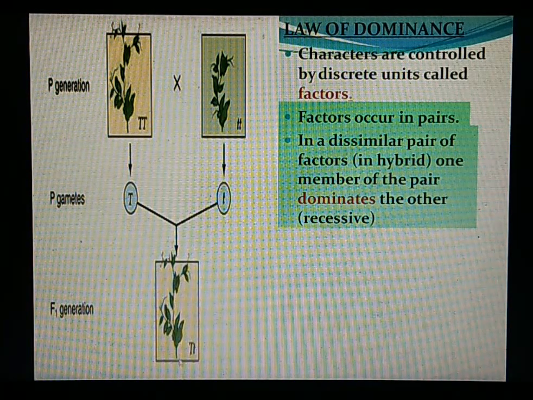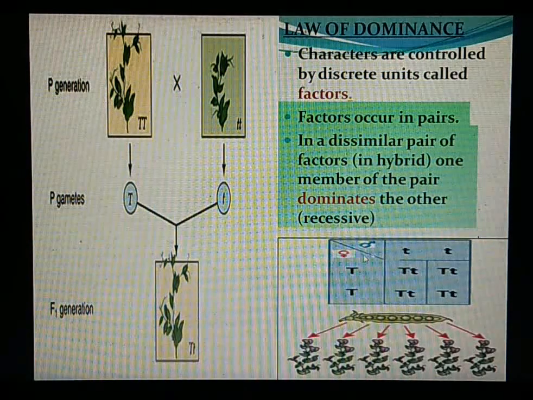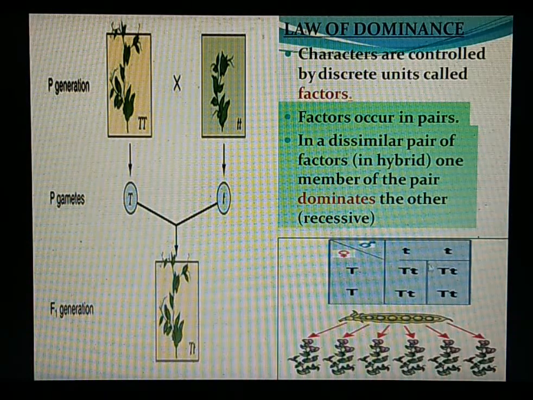So in the heterozygous condition, one member of the pair of factors will dominate over the other. We can see in this picture that in the F1 generation all are tall plants having dissimilar factors, capital T, small t.